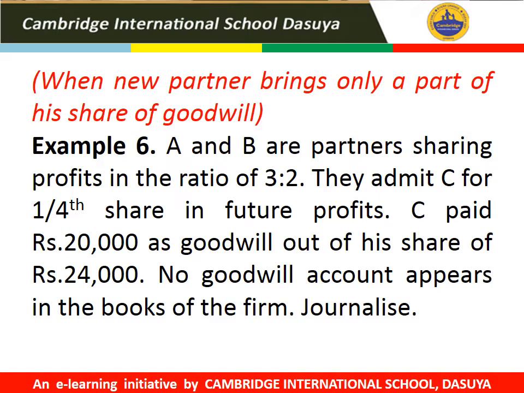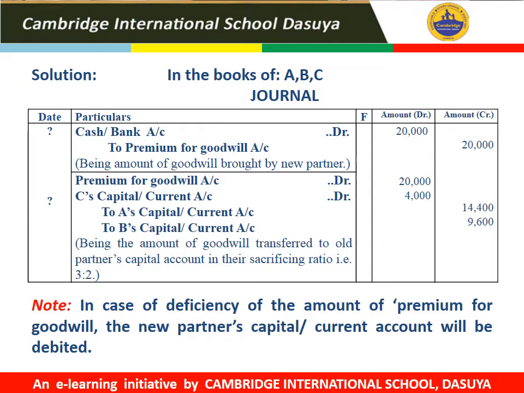So students, in this question, the total amount of premium which C must bring is rupees 24,000, but he is not able to bring rupees 24,000. He is bringing only rupees 20,000 out of this 24,000. So we will record the journal entries accordingly. As it is mentioned in the question that C is not able to bring the total amount of the premium of goodwill, out of 24,000 he is bringing only rupees 20,000. So we will record only 20,000 as his premium for goodwill in the first entry, cash account debit to premium for goodwill.